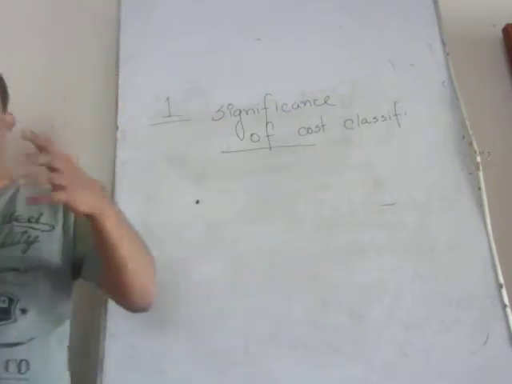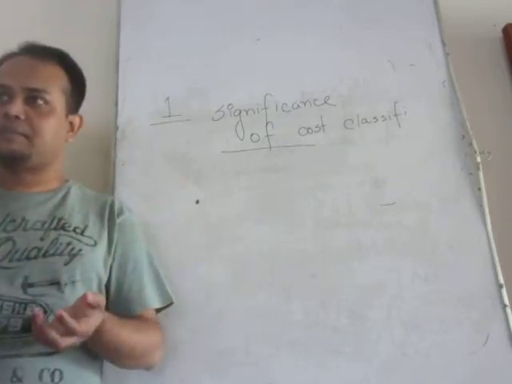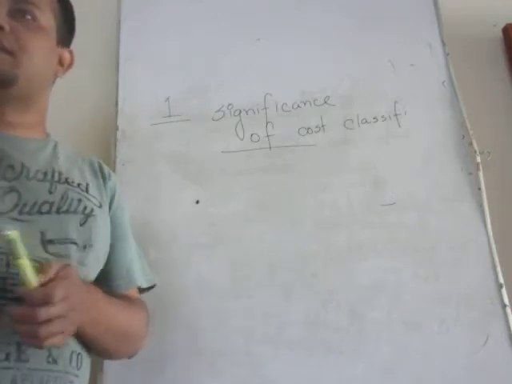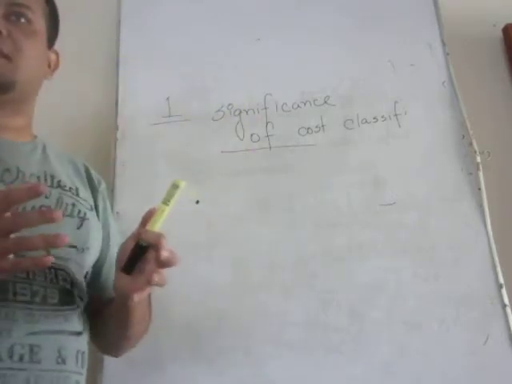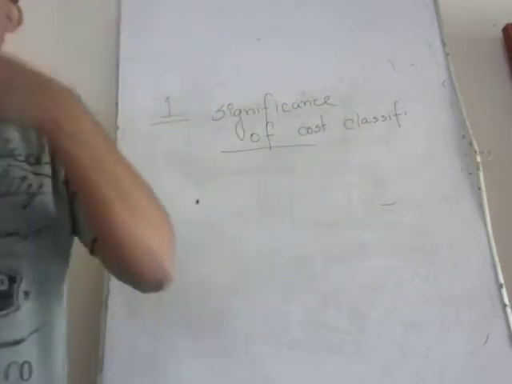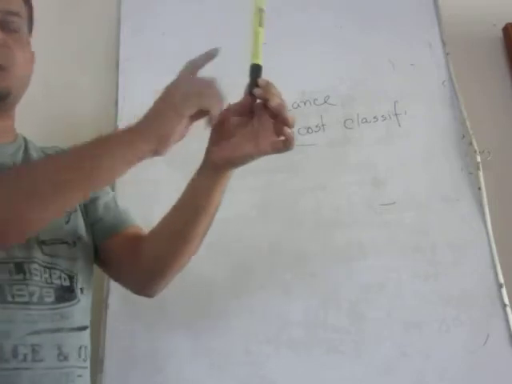Suppose think yourself, you are a business person, you are dealing with business, right? In that case, initially you have to decide what will be the pricing, or what will be the price of the product or the service you are dealing with, right? Suppose you are the manufacturer of this pen, you need to find out the price of this pen.